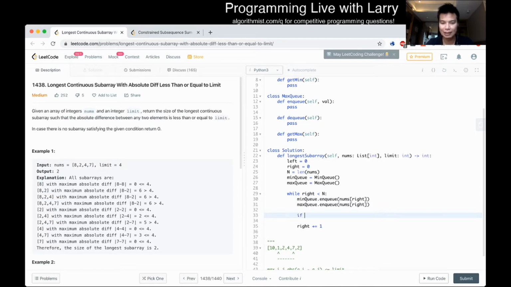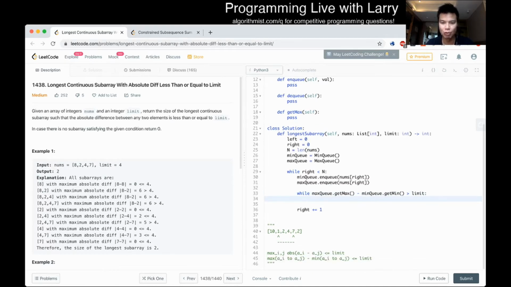If max q dot get max minus min q dot get min is greater than limit, greater than only, right? Yeah. And this should be a while loop because we want to actually keep doing it until that case is true. Because if this is too big, then this invariant of keeping it under limit is no longer true, right? So now, if that's the case, we do a pop or a dequeue from the front.